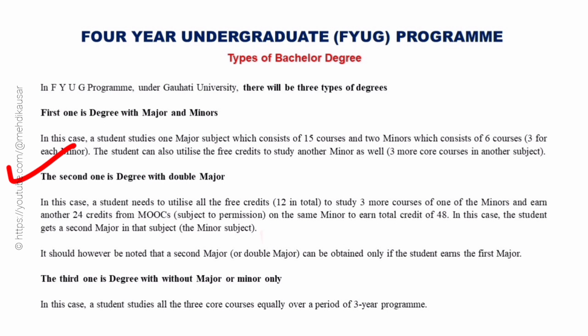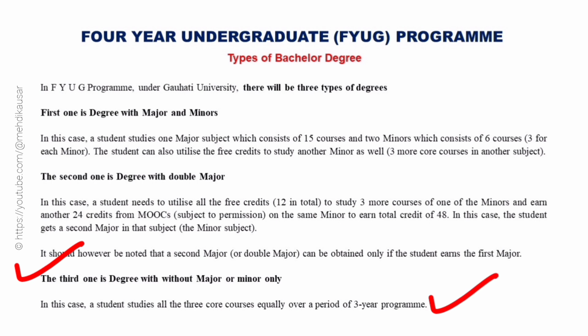In this case, a student needs to utilize all the free credits, 12 in total, to study 3 more courses of one of the minors and earn another 24 credits from massive open online courses, that is, MOOCs, subject to permission, on the same minor to earn a total credit of 48. In this case, the student gets a second major in that subject, the minor subject. It should however be noted that a second major, or double major, can be obtained only if the student earns the first major. The third one is degree without major or minor only.